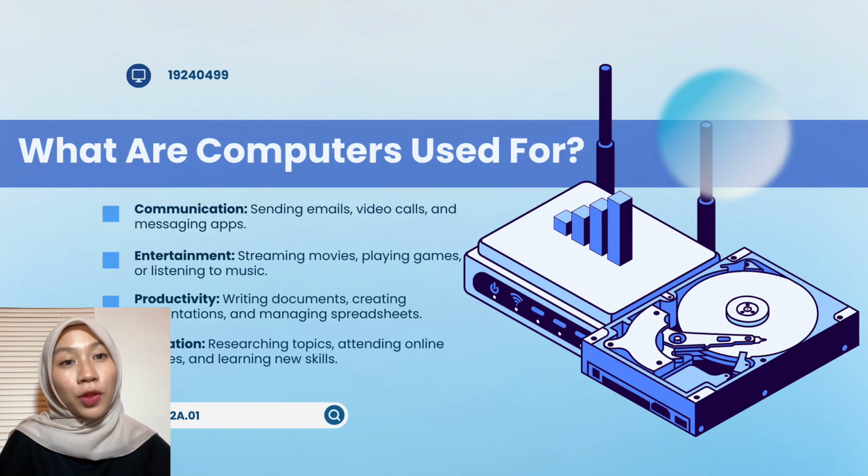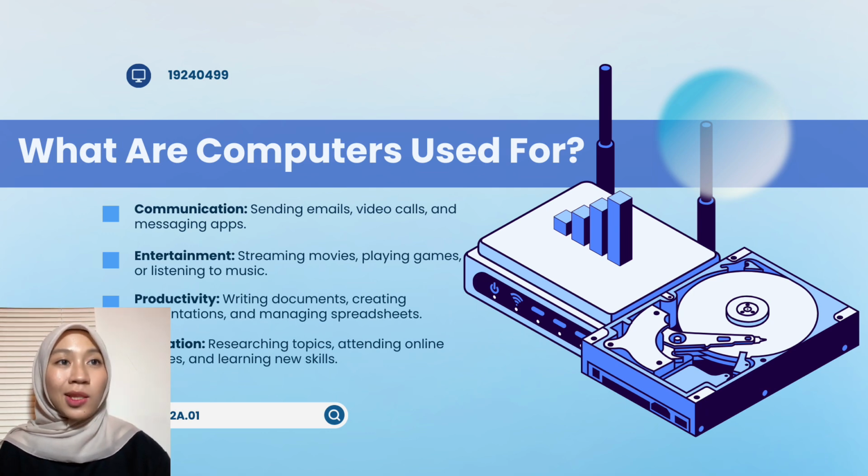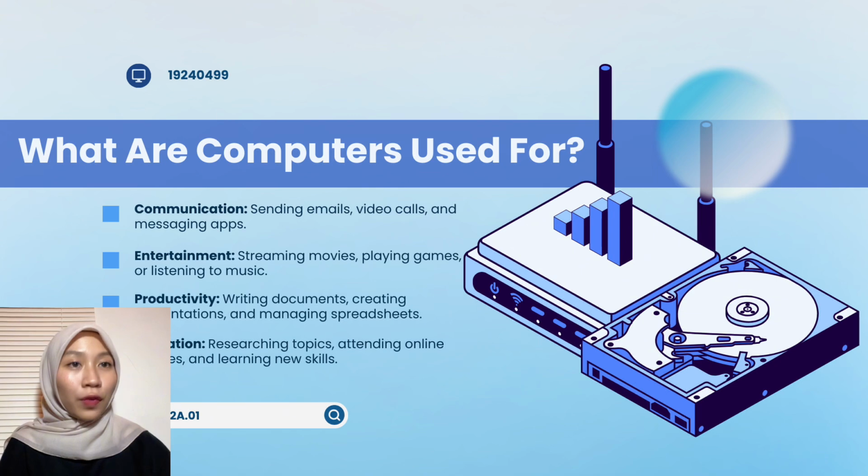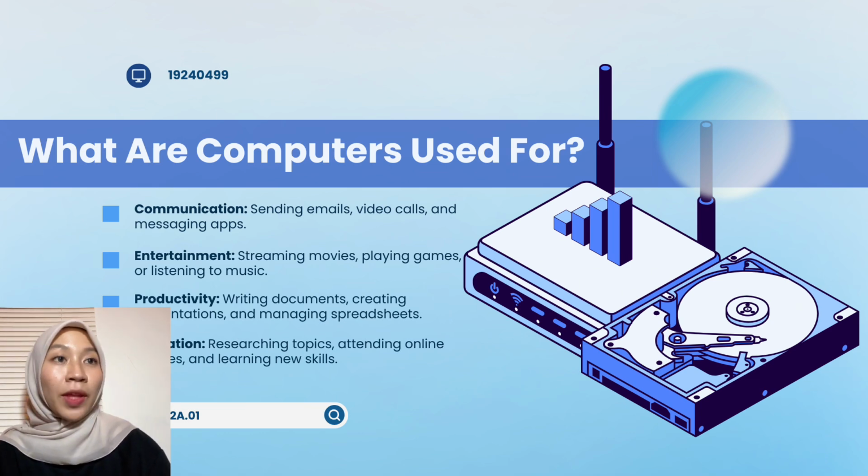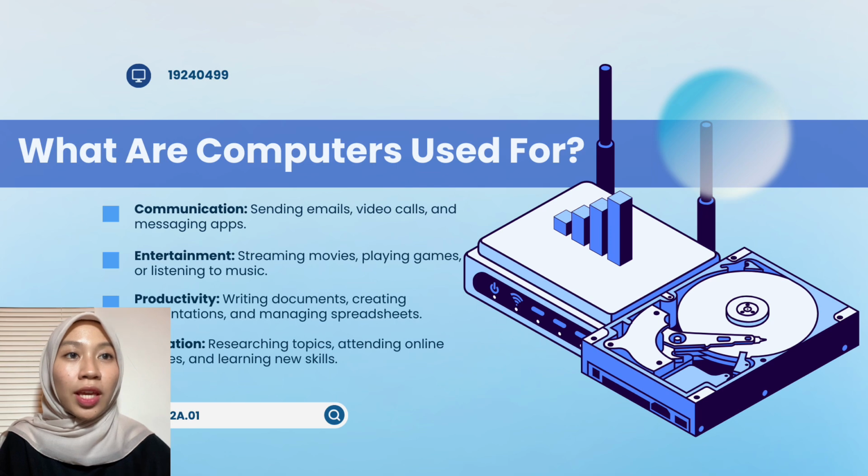What are computers used for? Computers are mainly used for communication, such as sending emails, video calls, and messaging apps. They are also used for entertainment, such as streaming movies, playing games, or listening to music.